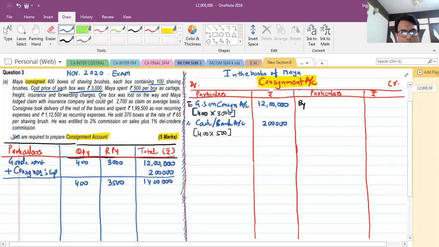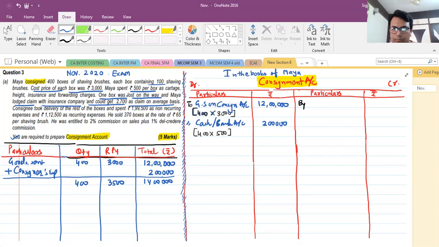Next, one box was lost on the way, and Maya lodged a claim with the insurance company and could get 2700 as claim on average basis. You know that loss will be of two types, normal and abnormal loss, but it's very easy to identify. This is an abnormal loss, lost in transit.